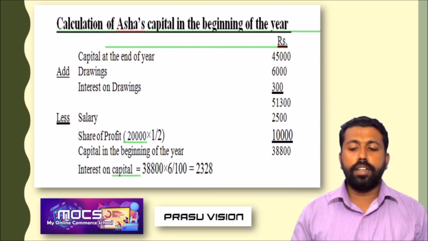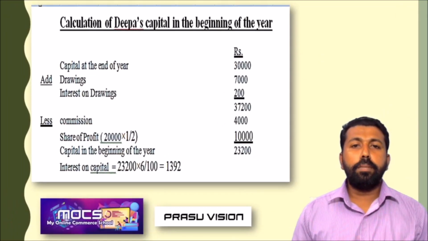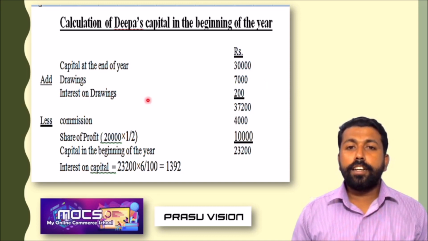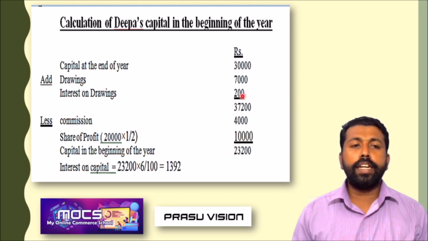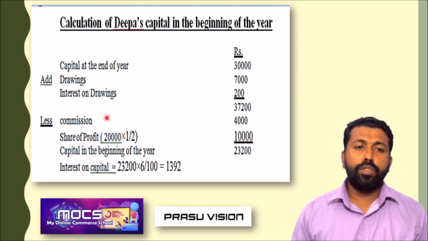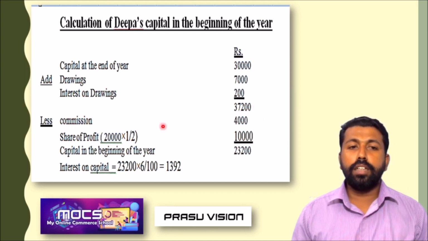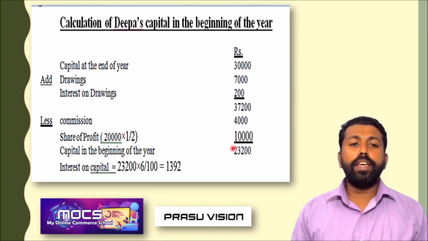So we have to calculate interest on capital of Deepa also. So like the same, capital at the end of the year is given in the question, 30,000. Drawings 7,000 added. Interest on drawings 200 added. We have to deduct. So we will get the amount 37,200. We have to deduct commission 4,000 and her share of profit, the half, 10,000. So after deducting these amounts, we will get 23,200 as initial capital at the beginning of the year.